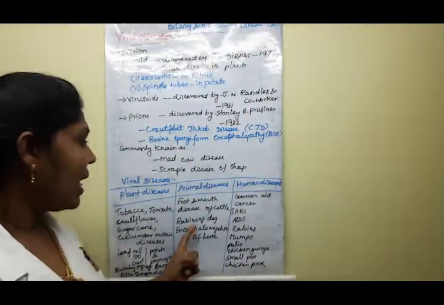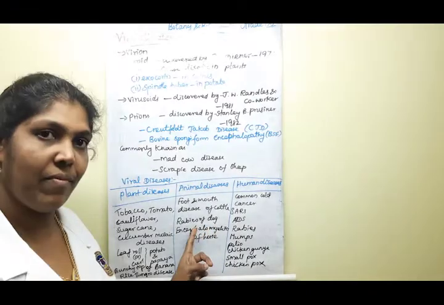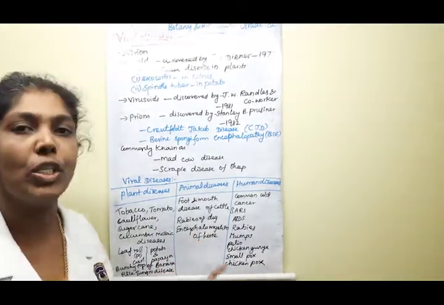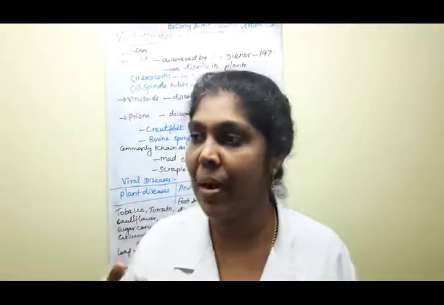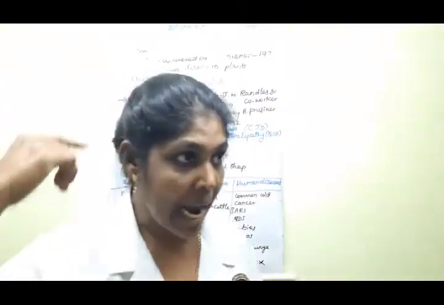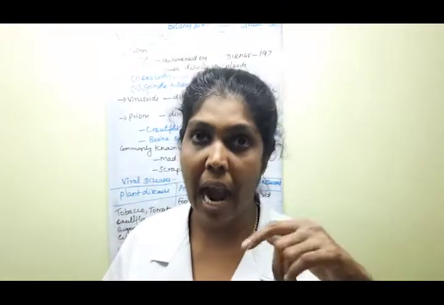Next one, rabies. Rabies, you know that, from dogs. Then encephalomyelitis. This disease affects animals by linking the brain to the backbone, and that particular portion is affected.